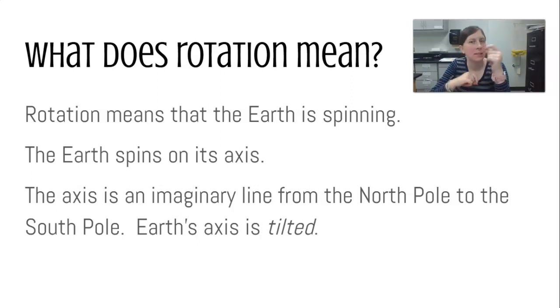Earth's axis is tilted. If you ever look at a globe, you will see that the globe is tilted. We've got it off center. It's not straight up and down, and that's because the Earth is not straight up and down. So the axis is just like this part that goes through the globe from the North Pole down to the South Pole, and that is where the Earth rotates. But again, it's rotating on its axis.